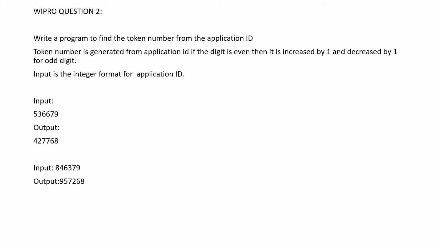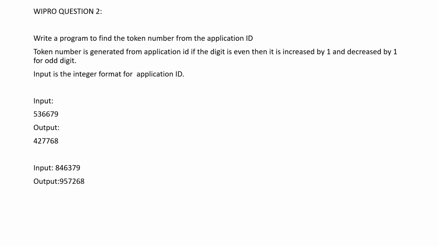First of all, we are given an input integer, and the output should be a token number. So we are given the application ID, and we should generate a token number. There is a condition that if a digit is an even number, it should be increased by 1. If it is an odd number, it should be decreased by 1. So let's observe the sample test cases which are given here.